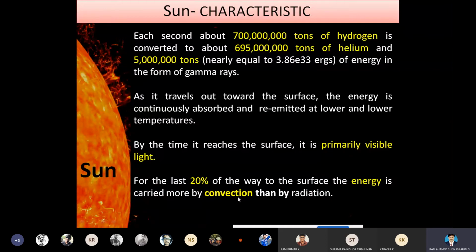Convection is the transfer of heat through a gaseous substance. So these things have to be noted. Here we are discussing the radiations, the energy transmission, and the percentage of the energy which reaches the surface of the sun. This energy that reaches the surface is carried only by the convection method, not by the radiation method.